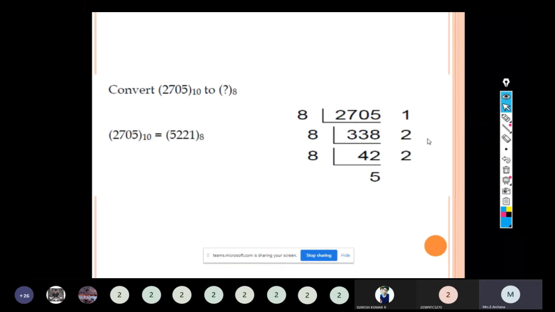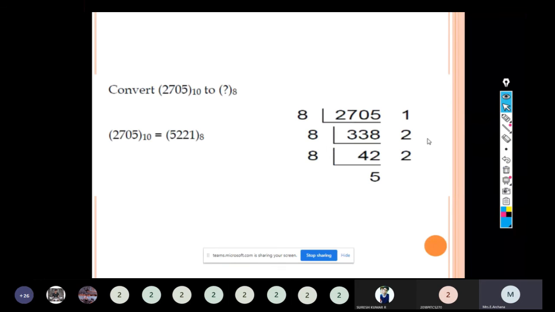This is the decimal to octal conversion. Convert 2705 to the base 10 to the base 8. We have to find the octal equivalent for the decimal number 2705 by the successive division method, because it consists of only the integer part. So 2705 is divided by 8.